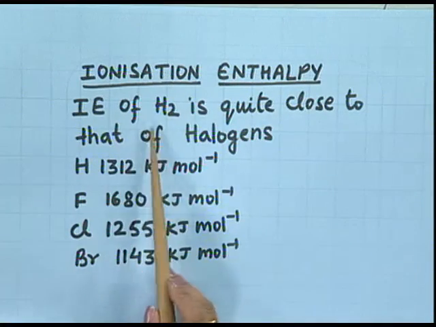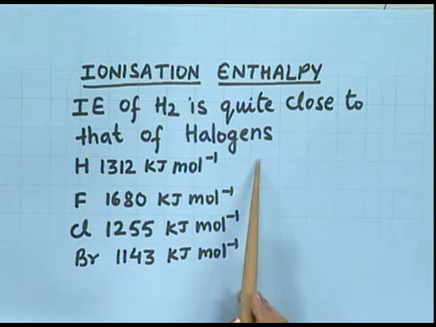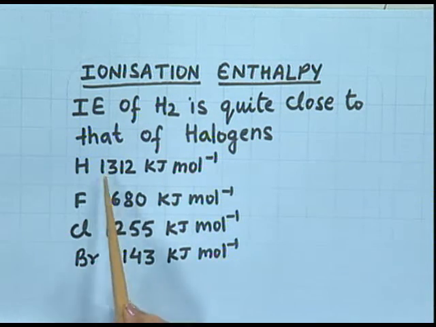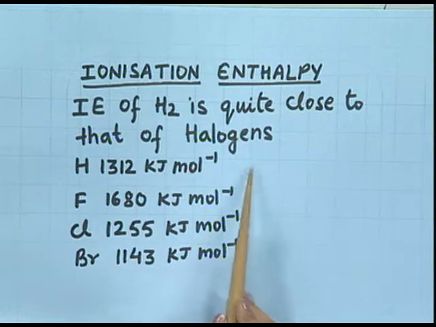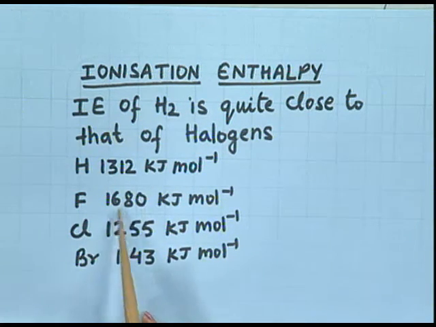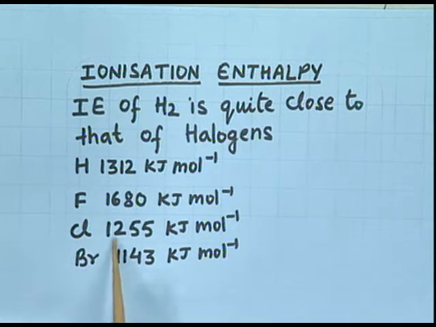Ionization enthalpy. Ionization enthalpy of hydrogen is quite close to that of halogens. Its ionization enthalpy is 1312 kilojoules per mole. The ionization enthalpy of fluorine is 1680 kilojoules per mole, chlorine 1255 kilojoules per mole and bromine 1143 kilojoules per mole.